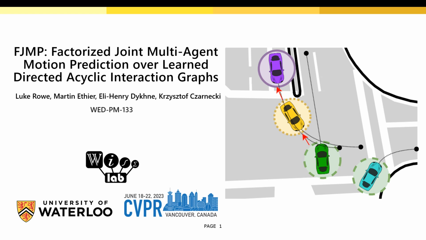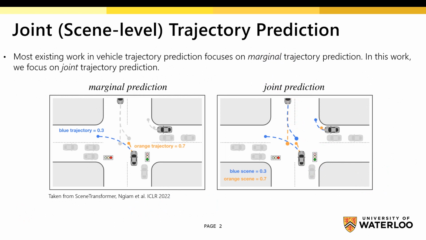Our paper is titled FJMP, Factorized Joint Multi-Agent Motion Prediction over Learned Directed Acyclic Interaction Graphs, which is joint work with my colleagues in the WISE lab at the University of Waterloo. This work explores the task of multi-agent joint trajectory prediction, which is the task of predicting joint behavior of multiple agents in a driving scene, which requires properly reasoning about interactions between agents.